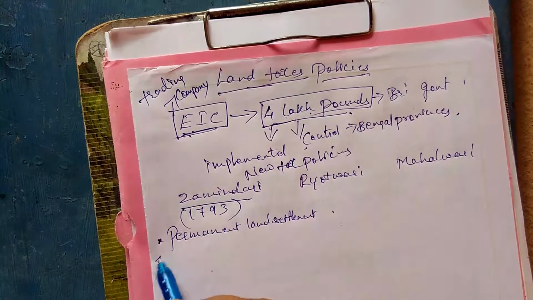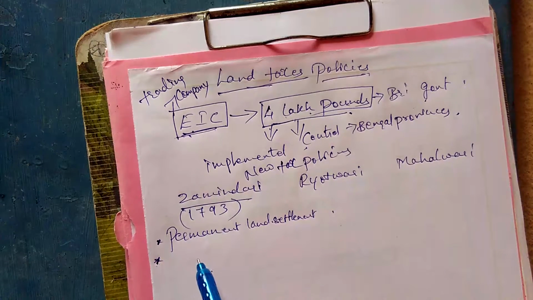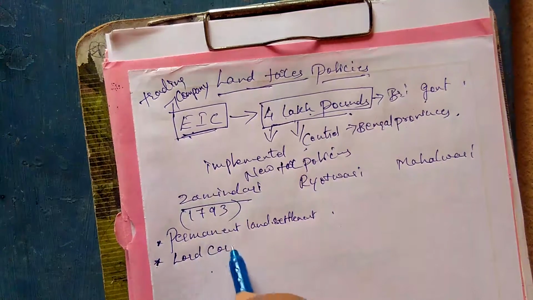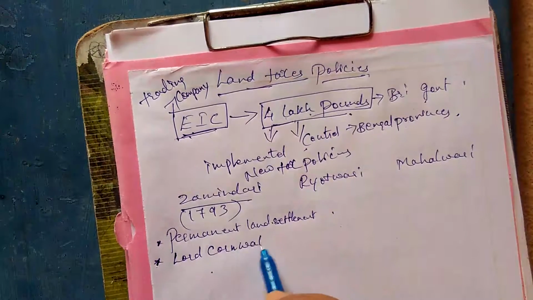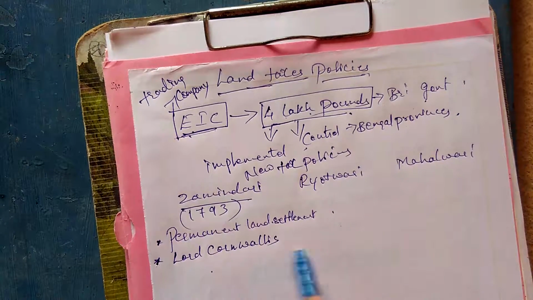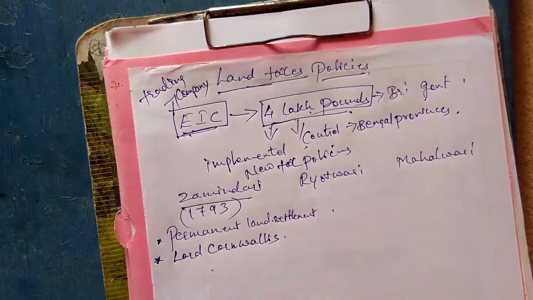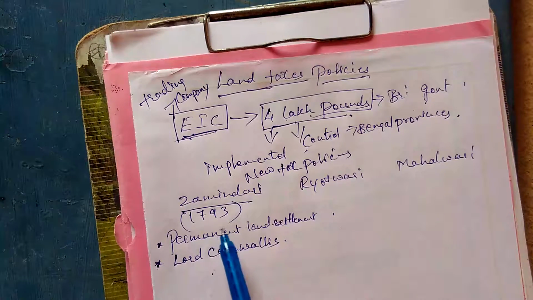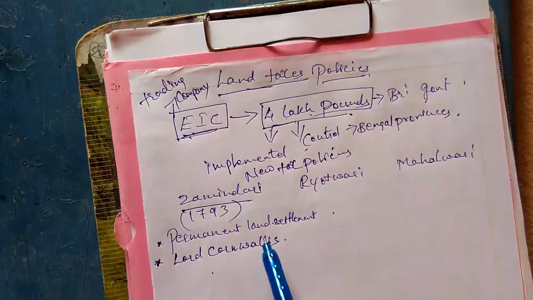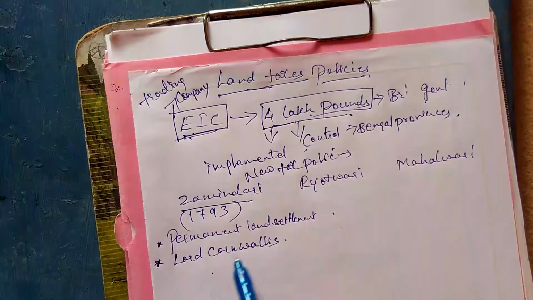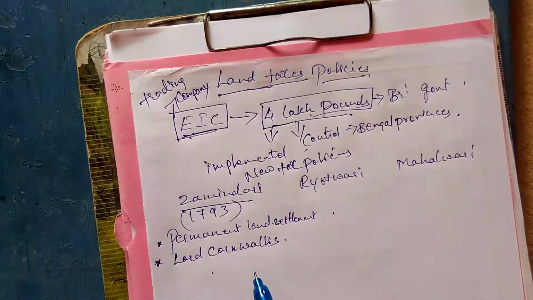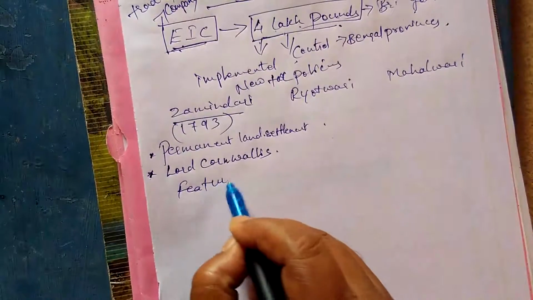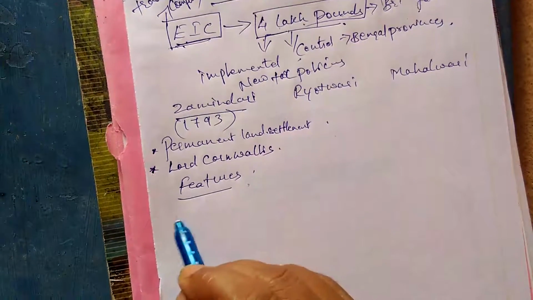Now the second thing is who introduced it. Remember, this Zamindari system was for the first time introduced by Lord Cornwallis. He started this policy. So remember, Zamindari system started in 1793. It is also called the permanent land settlement system, and it was introduced by Lord Cornwallis. Now let us see what are the features of this system.